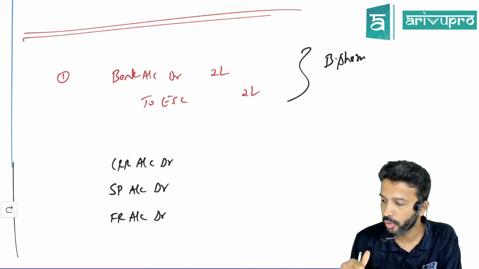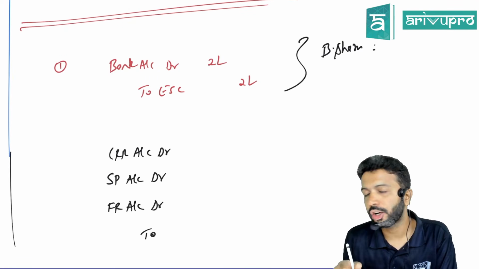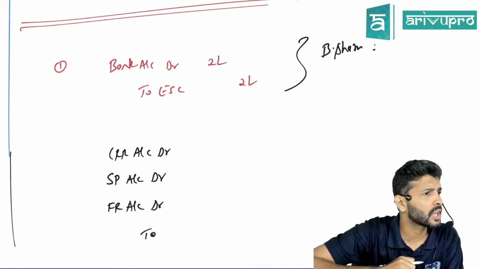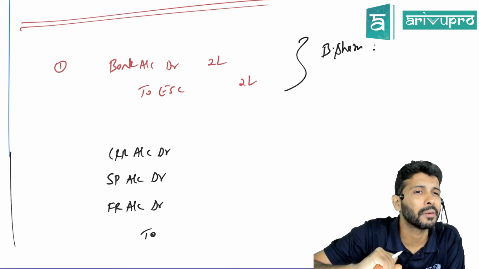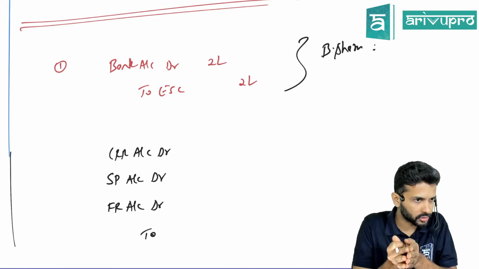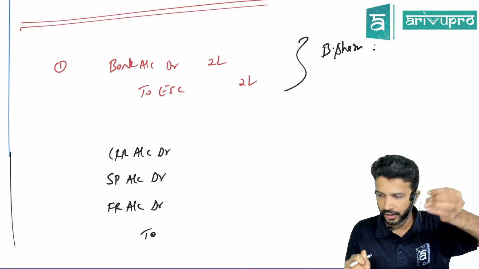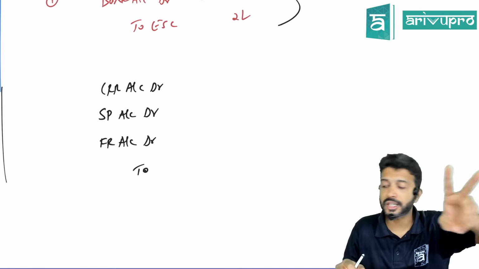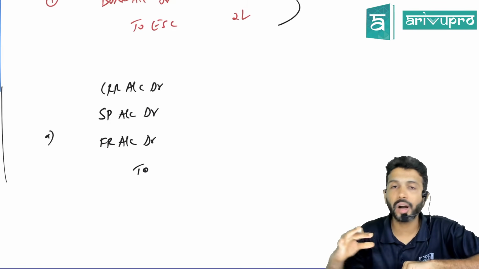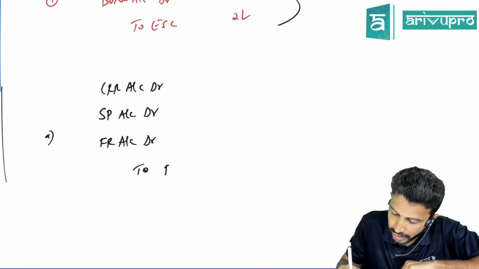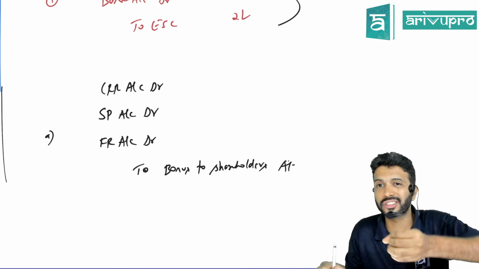Any doubt till here? Sir, if you decide to give bonus shares, there will be lakhs of shareholders. Will you give the shares to everybody today only, or will there be some time gap? If you decide to give bonus today, it may take a week or 10 days to put shares into their demat accounts. Hence, the bonus entry is routed in two forms. First entry: reserve account debit. We will not credit share capital now. We'll park it in a dummy account called bonus to shareholders account, or you can simply write bonus account.